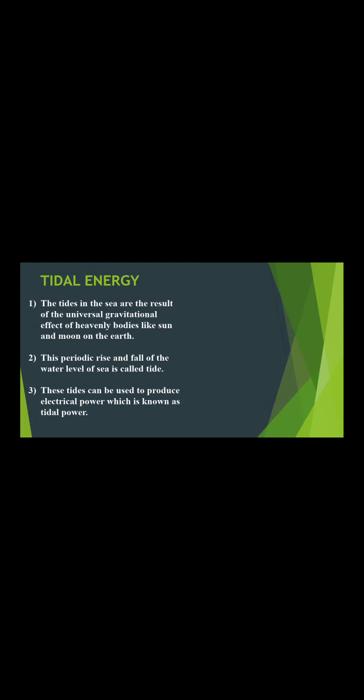Next, we are going to see about tidal energy. The tides in the sea are the result of the universal gravitational effect of heavenly bodies like the sun and the moon on the earth. This periodic rise and fall of the water level of the sea is called tide. These tides can be used to produce electrical power, which is known as tidal power.